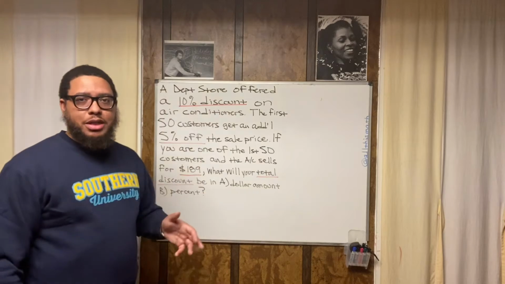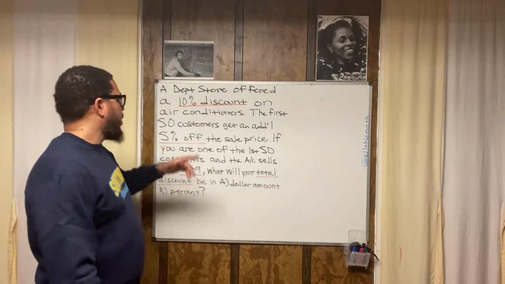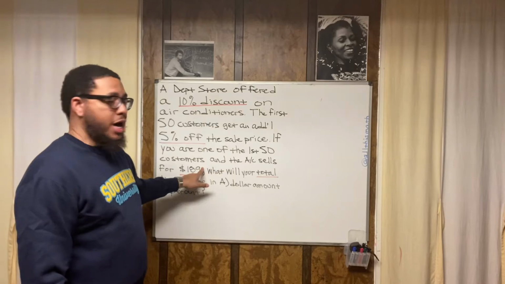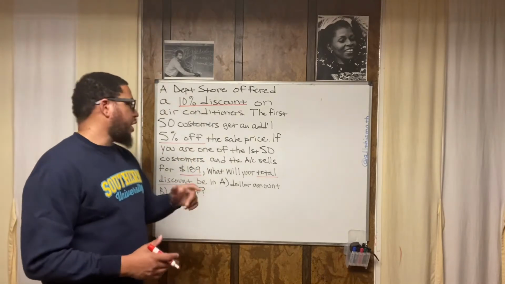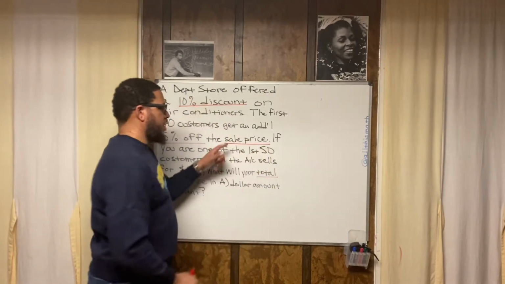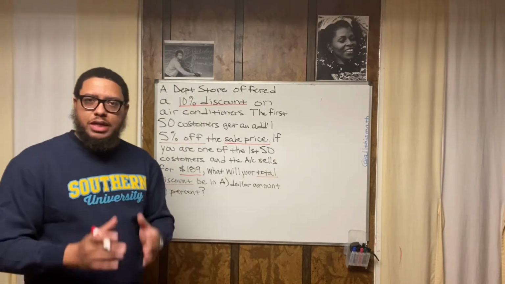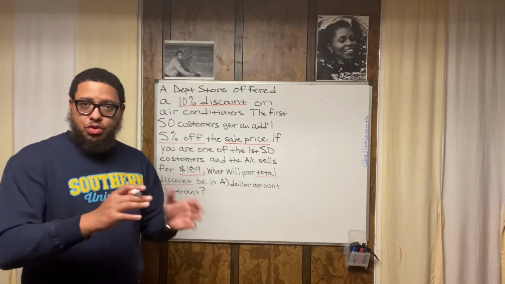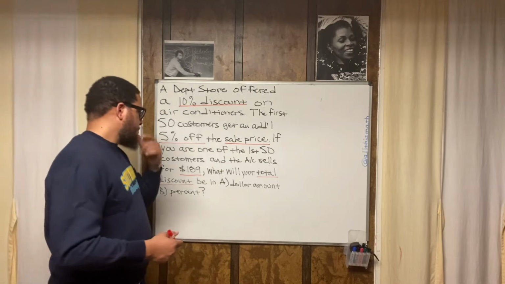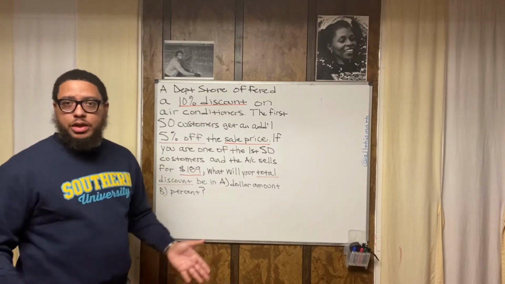The store is trying to be slick, basically. This is a common act in commerce, right? They're giving you a 10% discount off of the original price of $189, and then they're giving you 5% off of the sale price, not off of the original price. So they're giving you 2 discounts off of 2 different dollar amounts. And if you do the math, you'll see that what we end up with is going to be less of a discount than if they did just give us 15% off of the $189 straight up, right?